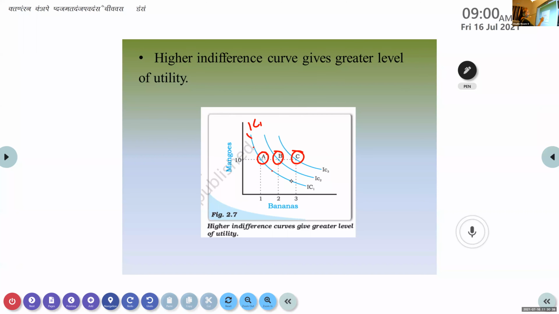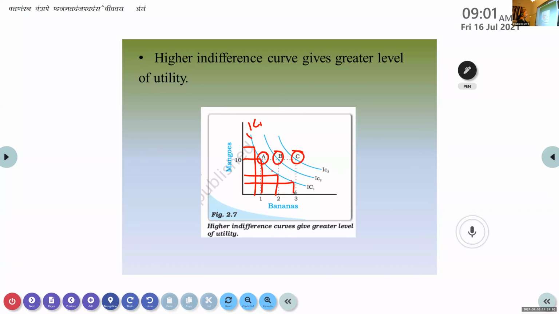There are different quantities of products given. So as we reduce mangoes, you are getting more banana. It goes like that, these many different points. Okay. So in this, I told you that marginal rate of substitution is diminishing, because of that we have a curve convex to the origin, or it has a downward sloping curve.